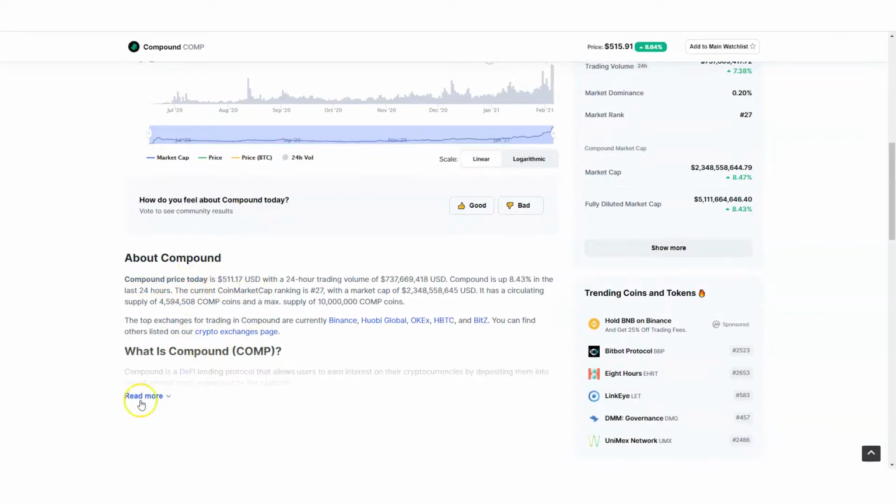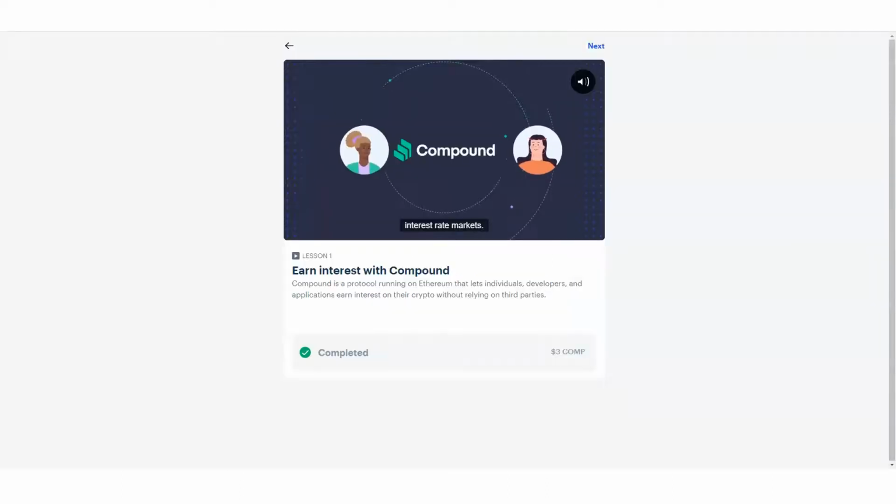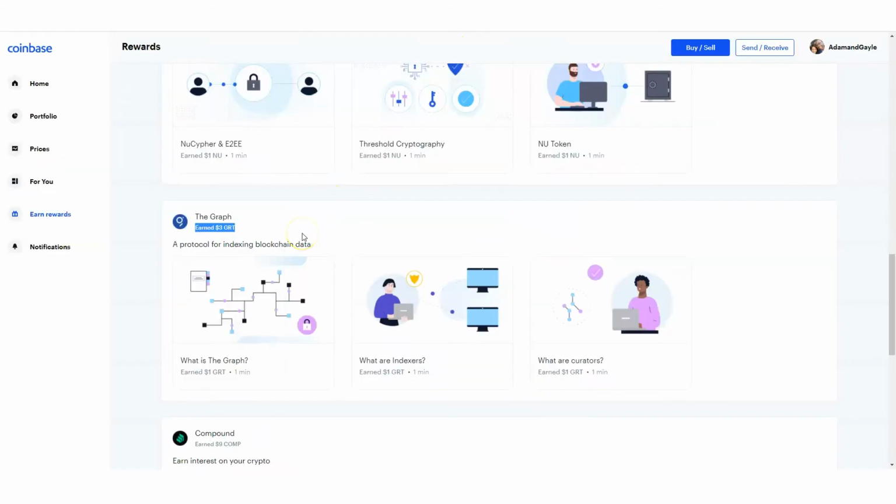There's the price today. What is Compound? It's a DeFi lending protocol. So you learn more about that. So that's just an example of what I would do in terms of doing research. I do the quizzes, but then I want to learn more about the assets, and then I may consider investing more into the assets based off free rewards and free information. So you can definitely do that as well.